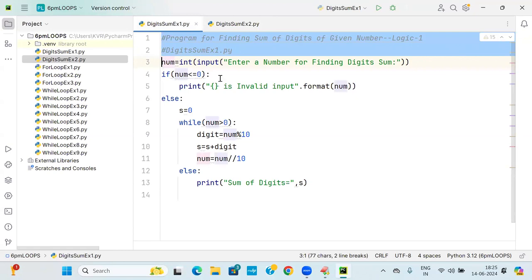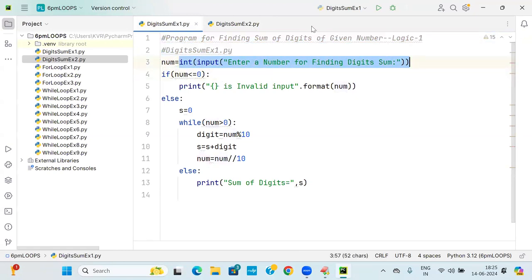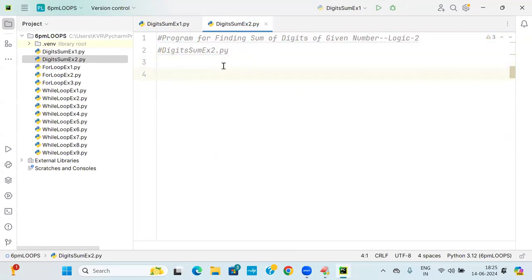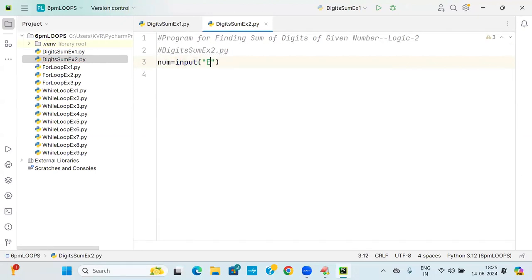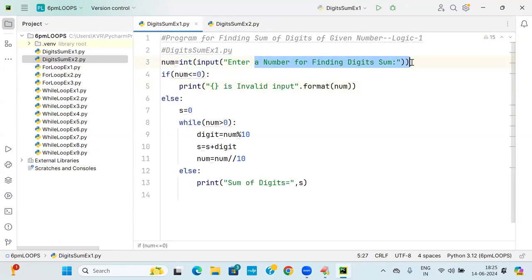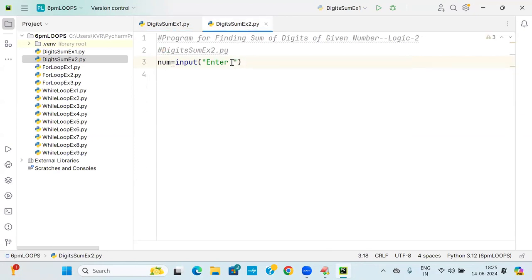So take the data. This I took in the form of integer. Now take the data in the form of string. NUM is equal to input of enter. Enter a number for finding digits sum. I got the number. So I'm writing num is equal to 4578.